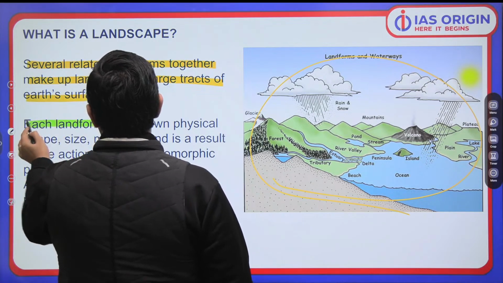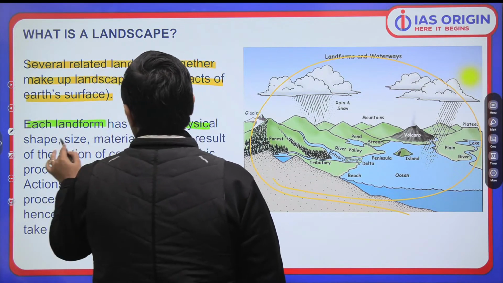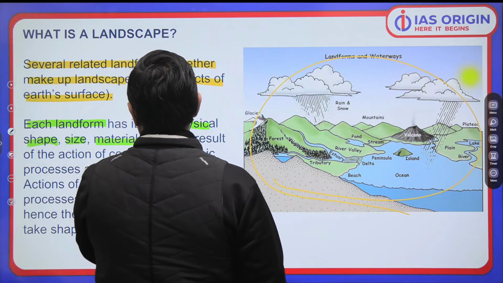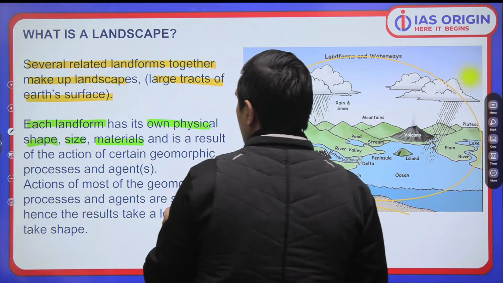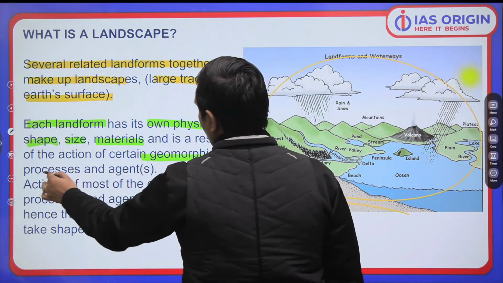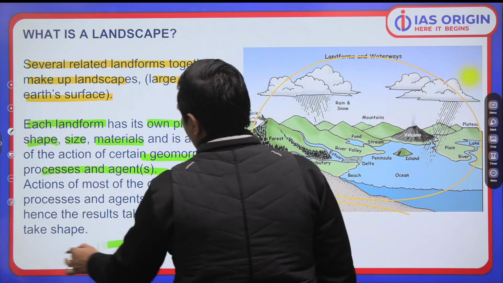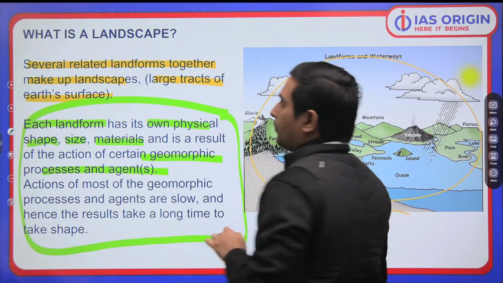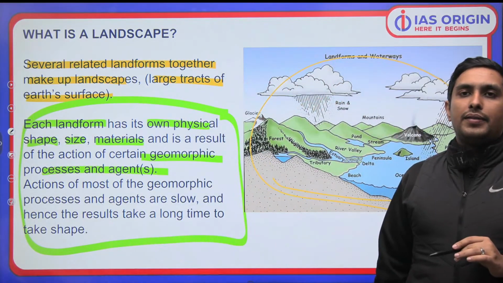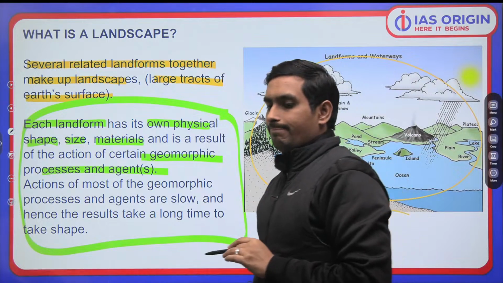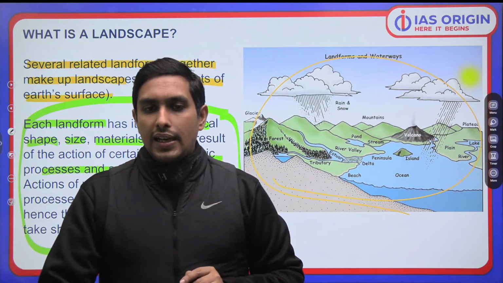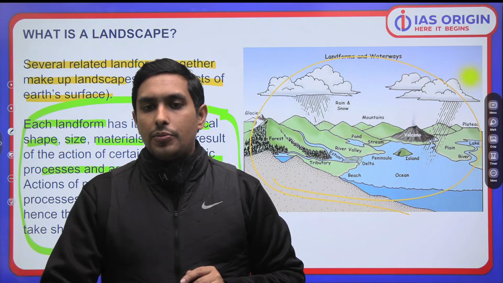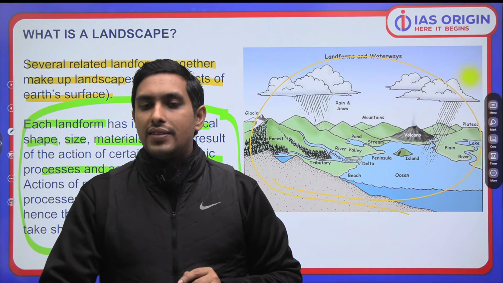Each landform has its own physical shape, size, and various materials. And remember that different geomorphic agents and different processes lead to the formation of a landform. That's the point you have to understand. Is that clear? Can I hope that you all have a good level of understanding?